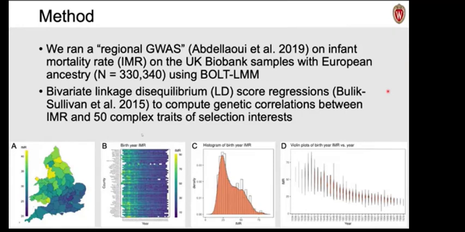We ask which SNP alleles are sustained in particularly harsh environments and test how surviving SNPs are correlated with an array of complex traits. Here, panel A shows the average IMR value between 1936 and 1970 for each county in the UK, England and Wales. Panel B shows the IMR record for each county and each year. Panel C and D are the distributions of IMR among GWAS samples.